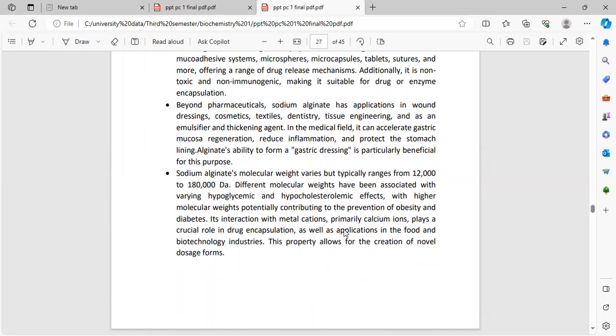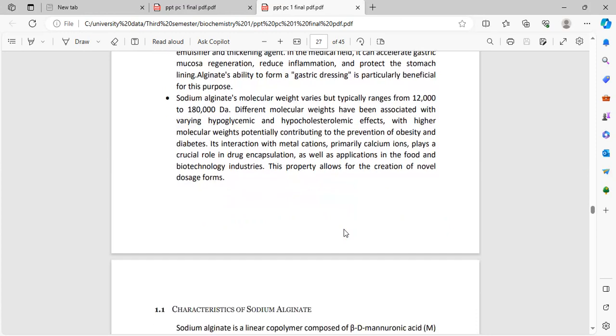Beyond pharmaceuticals, sodium alginate has applications in wound dressing, cosmetics, textiles, dentistry, tissue engineering, and as an emulsifier and thickening agent in the medical field. It can accelerate gastric mucus digestion, reduce inflammation, and protect the stomach. Alginate's ability to form a gastric dressing is particularly beneficial for this purpose.